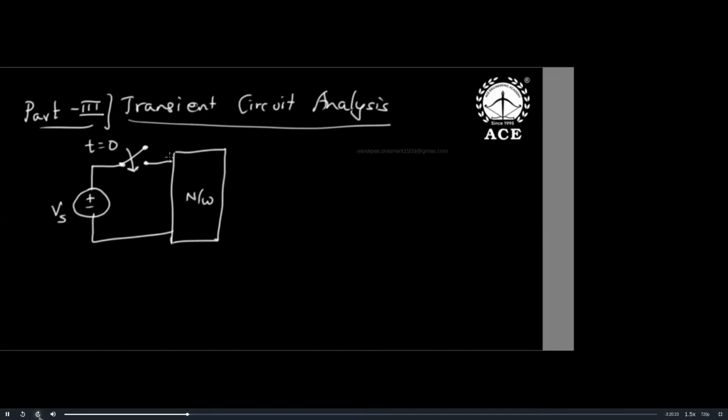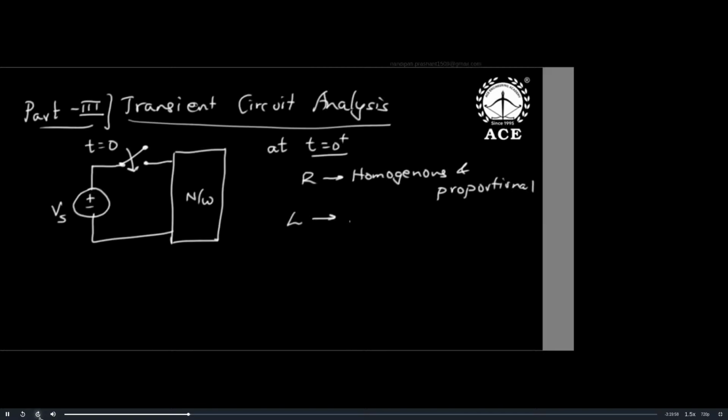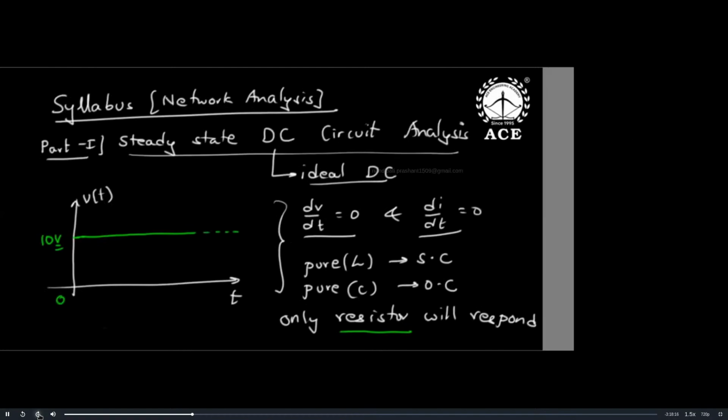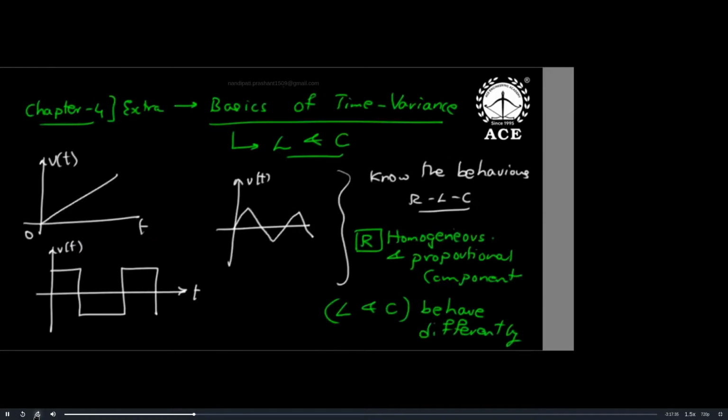Now when a sudden transient is given, at t equal to 0 plus, this is very different. The resistor is normal, still homogeneous and proportional. But the inductor behaves as an open circuit and the capacitor as a short circuit, the opposite. Ideal DC is not easy, but we get it from a new purchased battery for a few hours. Only resistors will work, and that is why Ohm's law is homogeneous and proportional.